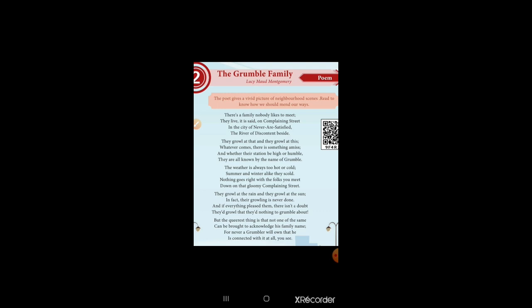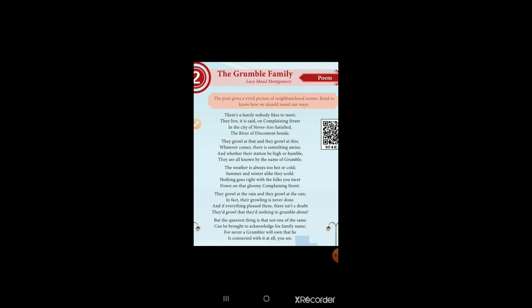The River of Discontent beside. The city was beside the River of Discontent. Discontent means dissatisfied. So everything belongs to what? Dissatisfied. So the street name is Complaining Street, they lived in a city named Never-Half-Satisfied, and the river name is also Discontent. So everything is dissatisfied. Is it clear? Have all of you understood? Shall we move on to the second stanza?